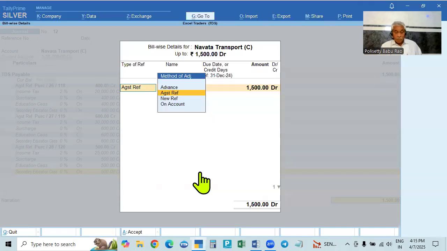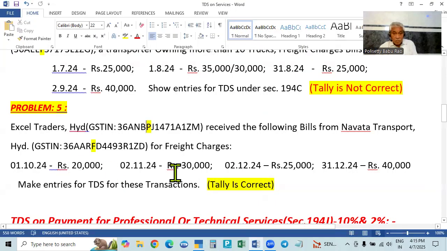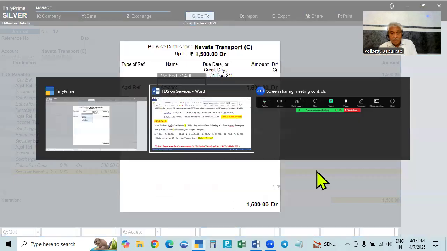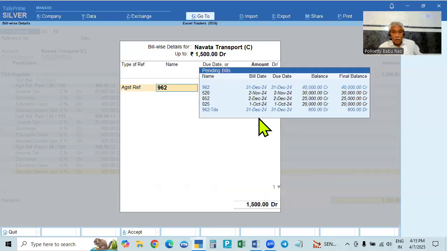Here we must be careful, because we have to deduct only in certain bills. The latest bill is, see here, if you go to Avinash, 31st December, in blue color. This blue color means already deducted on the 40,000 bill. We have to deduct from the bills which are in black. So they are not deducted; these are deducted.